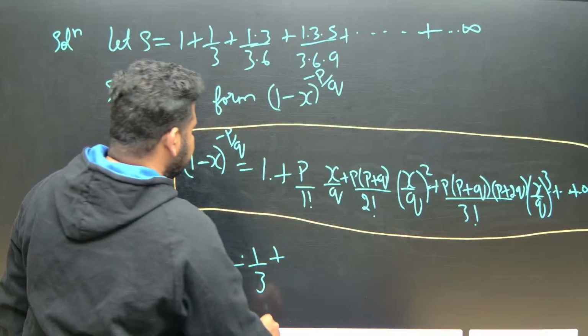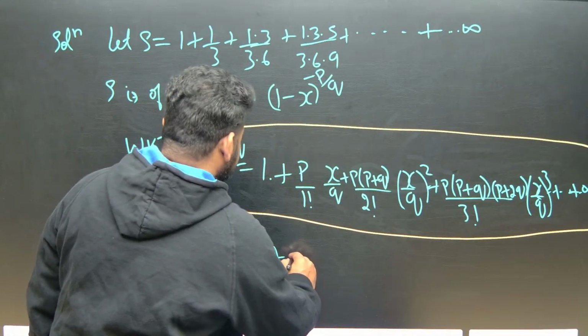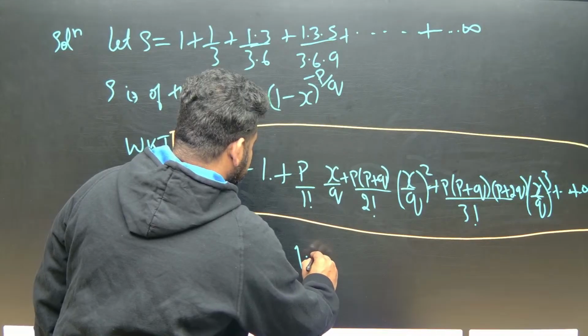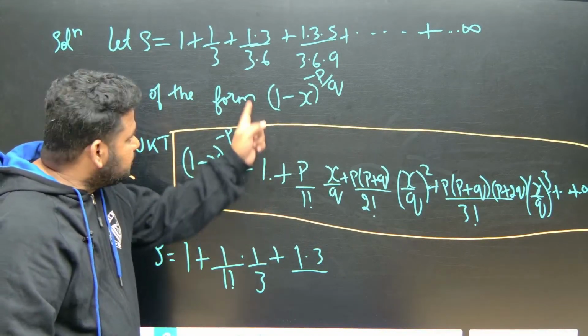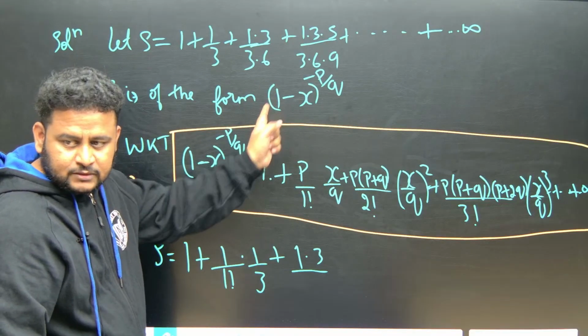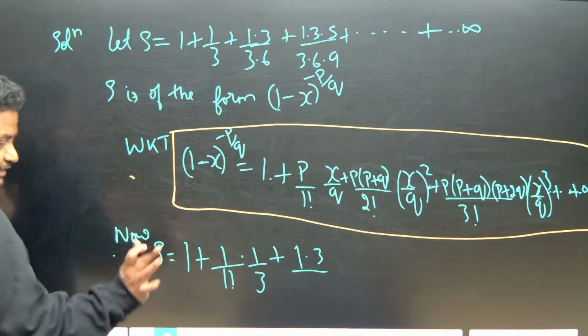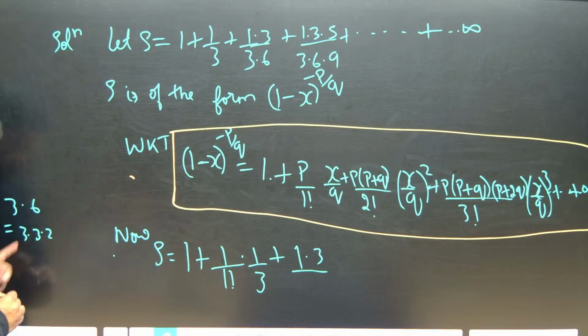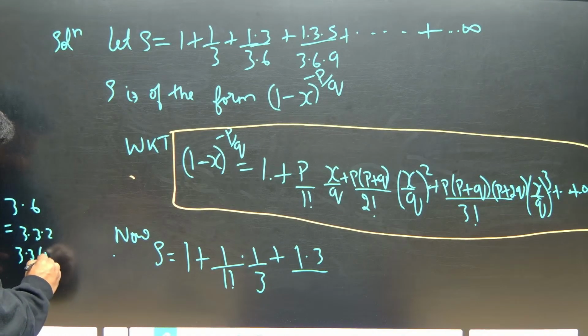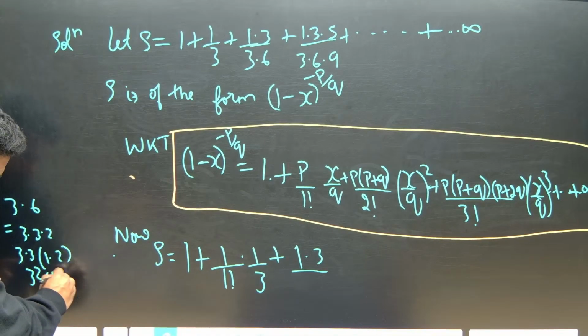Next, what is it? 1 into 3, na? 1 into 3 means what? 1 into 3 divided by 3 into 6. Correct na? 3 into 6 means what? I can take 3 common. See, 3 into 6 is what? Observe here carefully. I can write this as 3 into 3 into 2. If I take 3 into 3 outside, this will become 1 into 2. 3 into 3 is what? 3 square. That is 1 into 2.